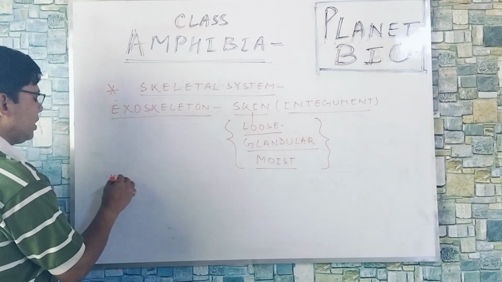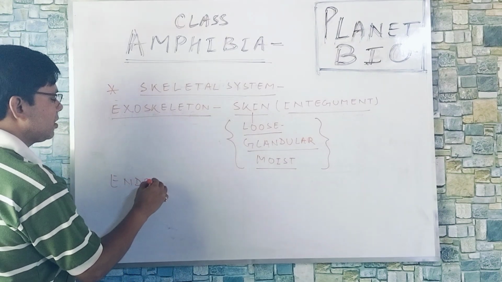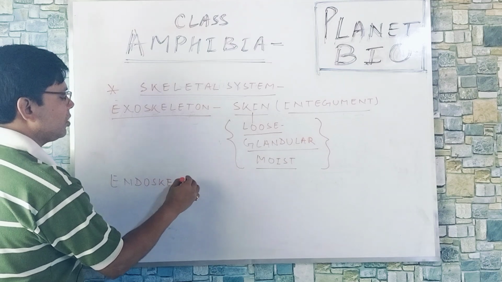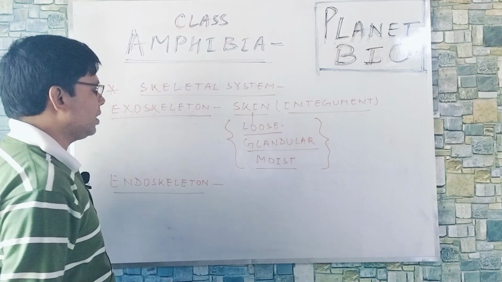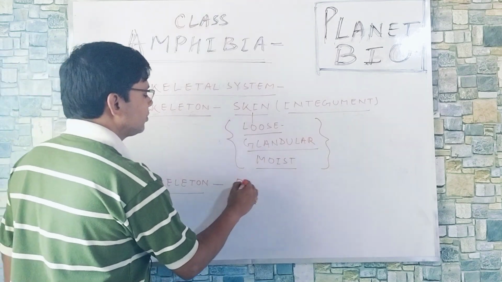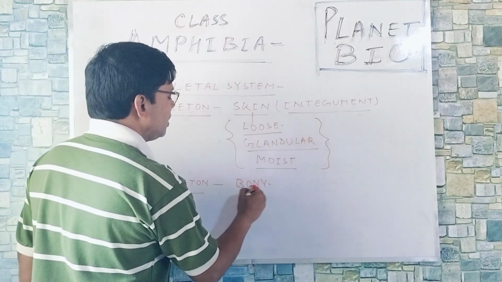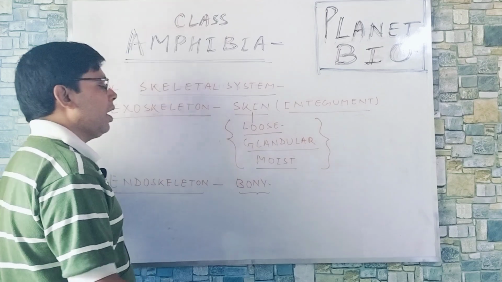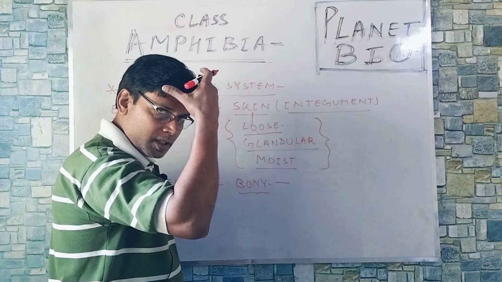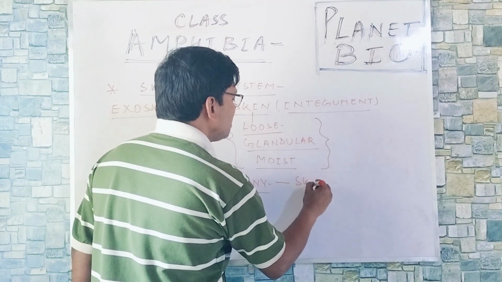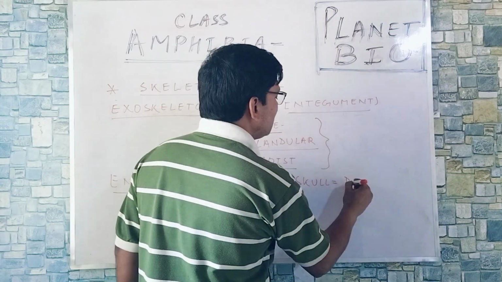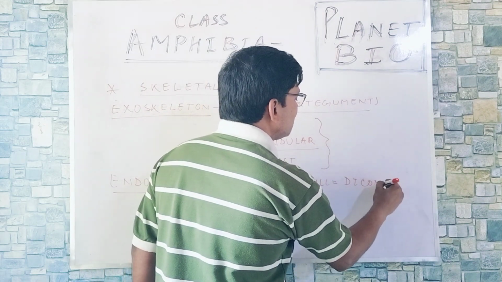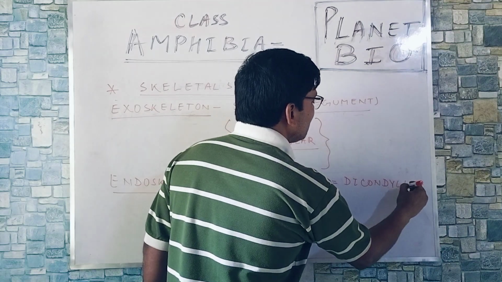Now endoskeleton. Endoskeleton is bony and it has a skull having two occipital condyles, dicondylic skull, just like mammals.